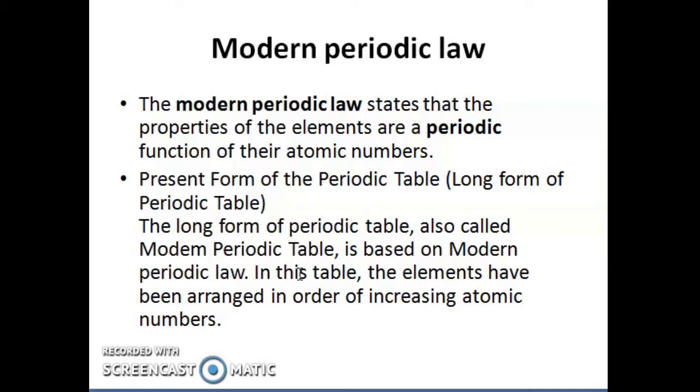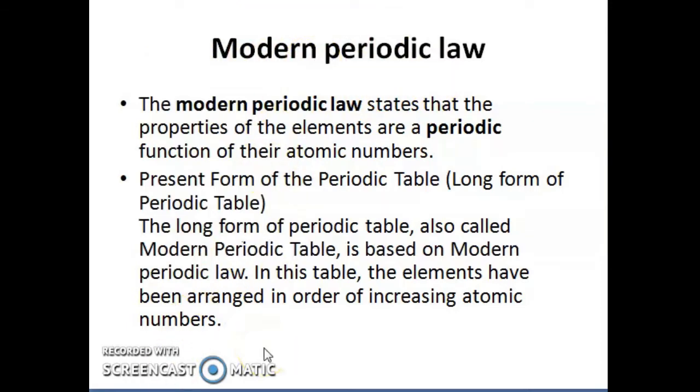To some extent, Mendeleev's periodic table was successful, and it followed the arrangement of elements based on the mass number. But there were certain drawbacks of Mendeleev's periodic table, and that's why it was not a successful one. The next and final arrangement of the elements in a periodic table is done on the basis of the modern periodic table.